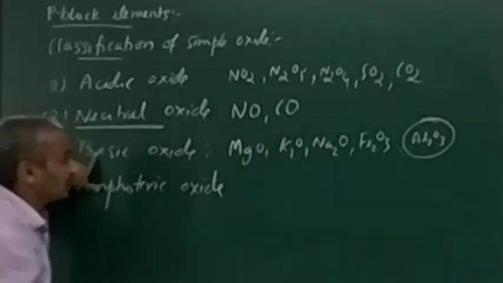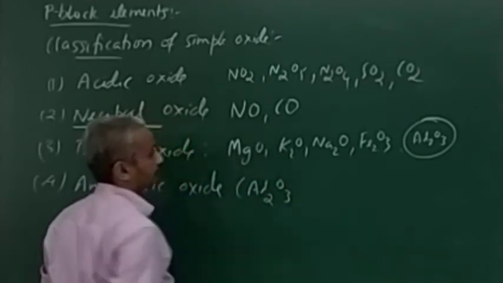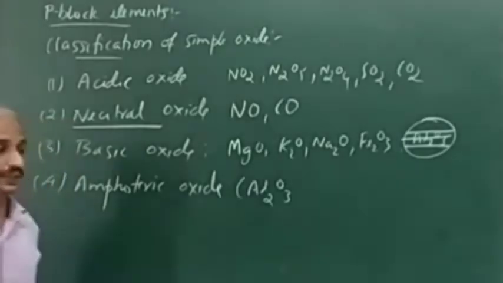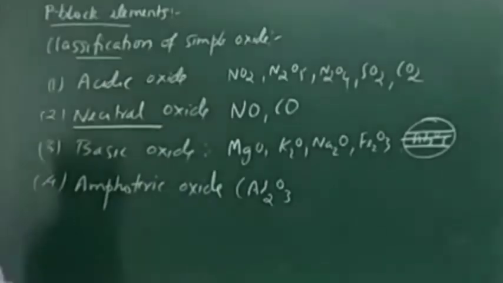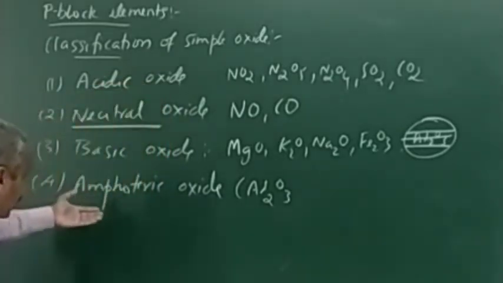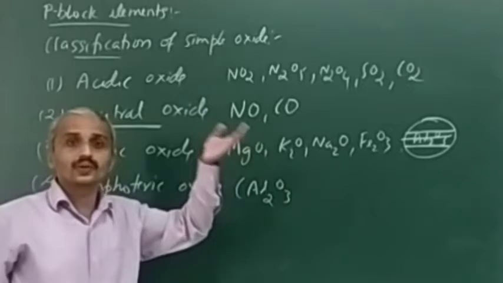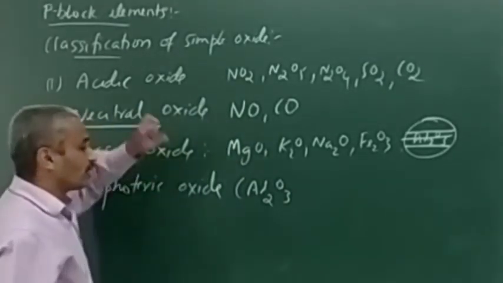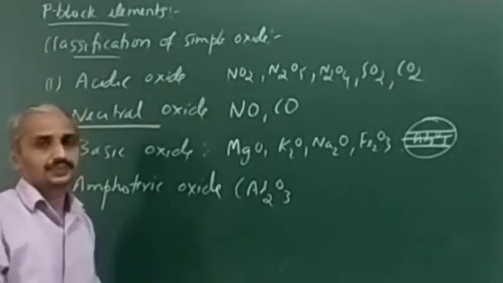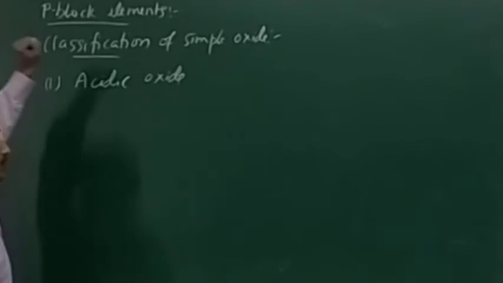This is not a basic oxide. It is an amphoteric oxide, Al2O3. So you cannot include this in the basic oxides. Include it in the amphoteric oxides. What do you mean by amphoteric? This oxide reacts with an acid as well as a base. It acts as a base as well as an acid. That's why it is an amphoteric oxide.